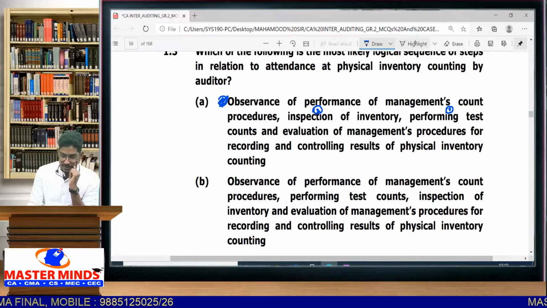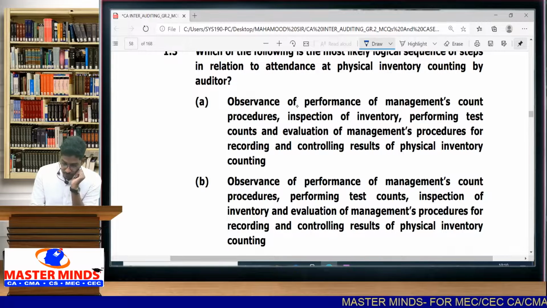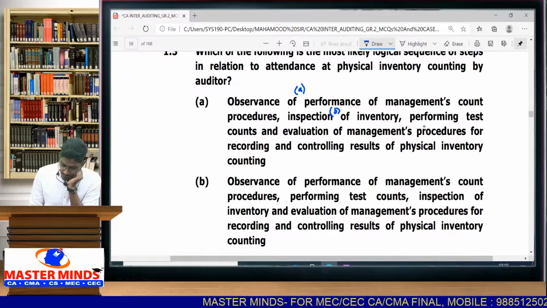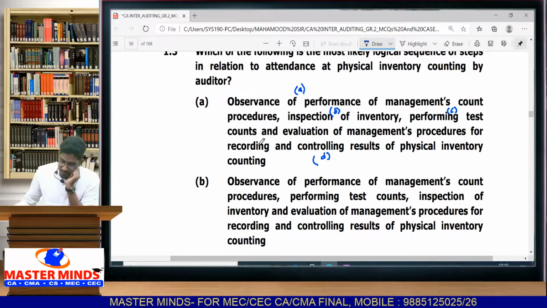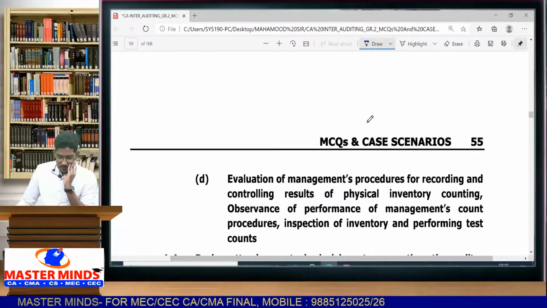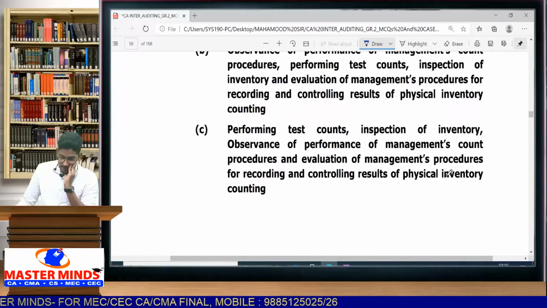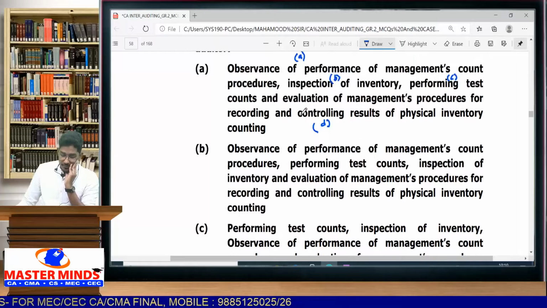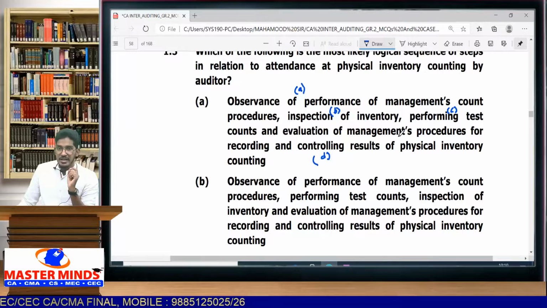So let us rename it. A, B, C, D we will give, so that we will mention the correct order 1, 2, 3, 4. So A, observance of performance of management's count. B, inspection of inventory. C, performing test counts. D, evaluation of management's procedure for recording and controlling of physical inventory counting. Right. So what is the correct logical sequence?